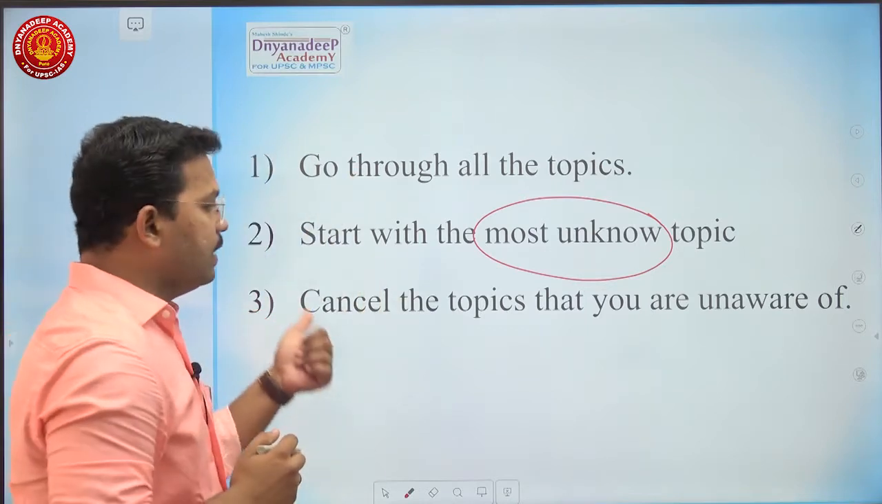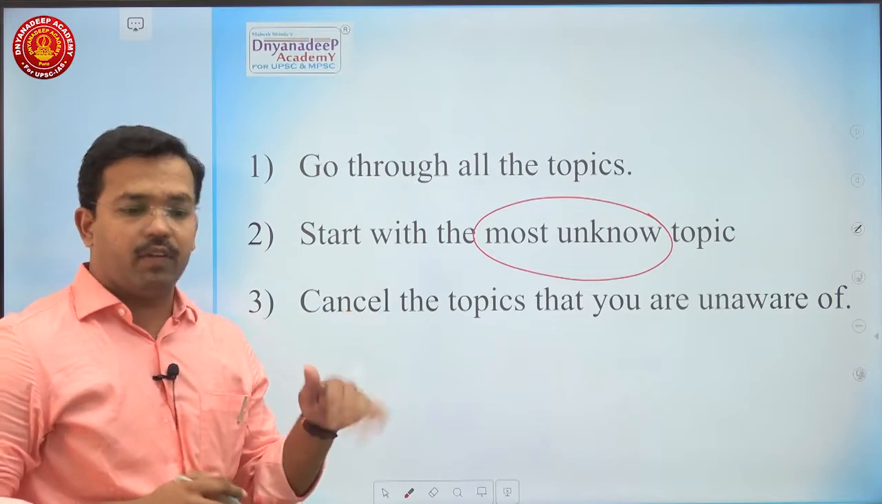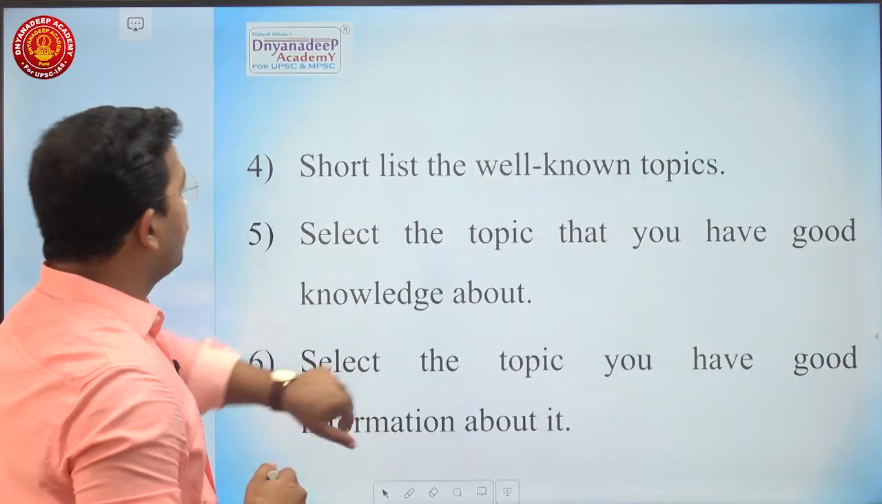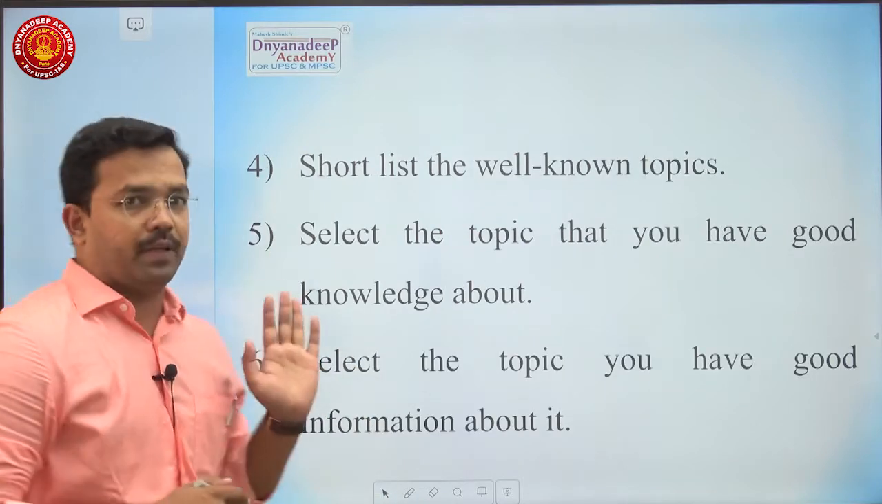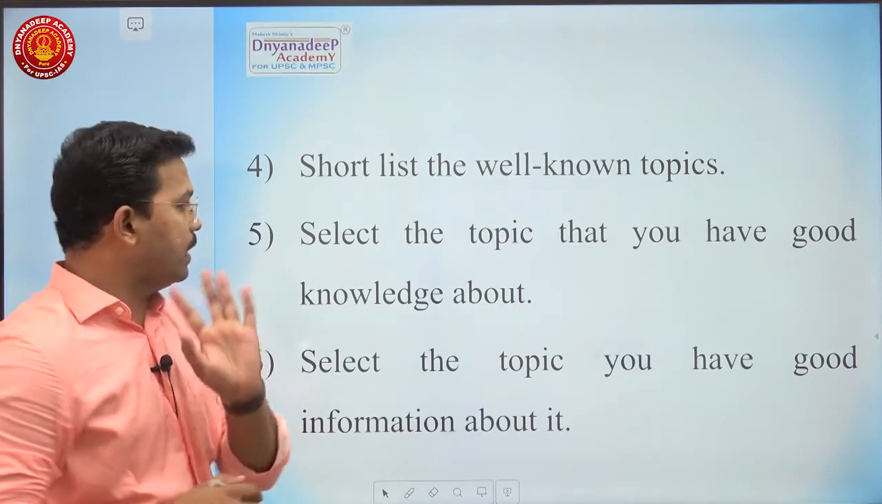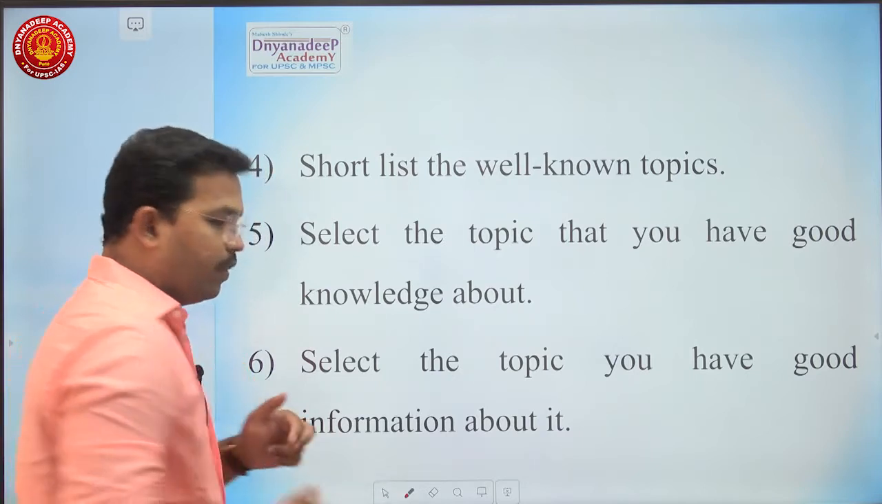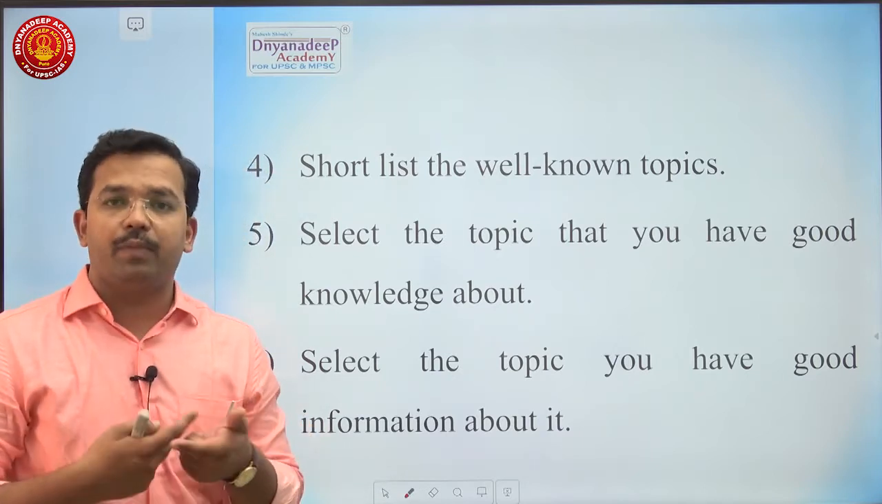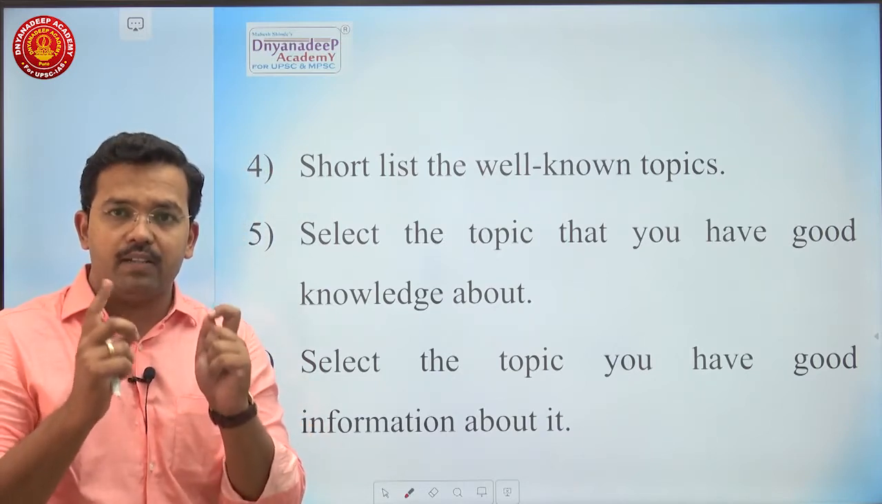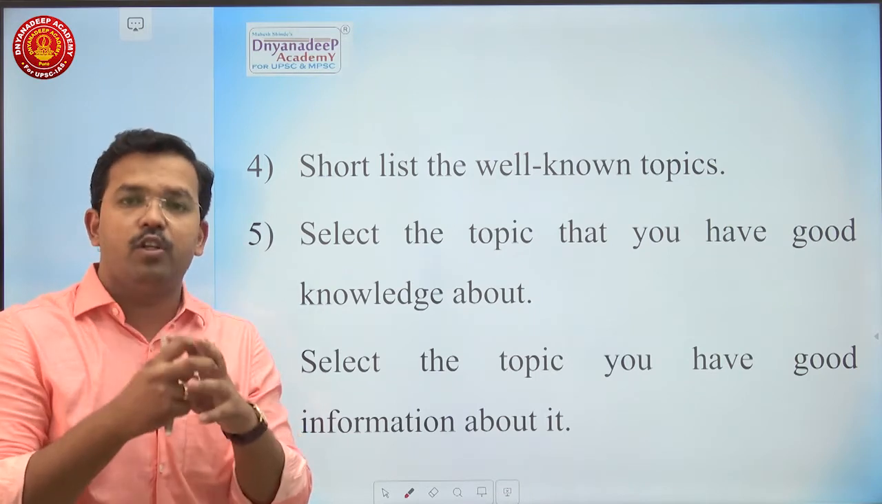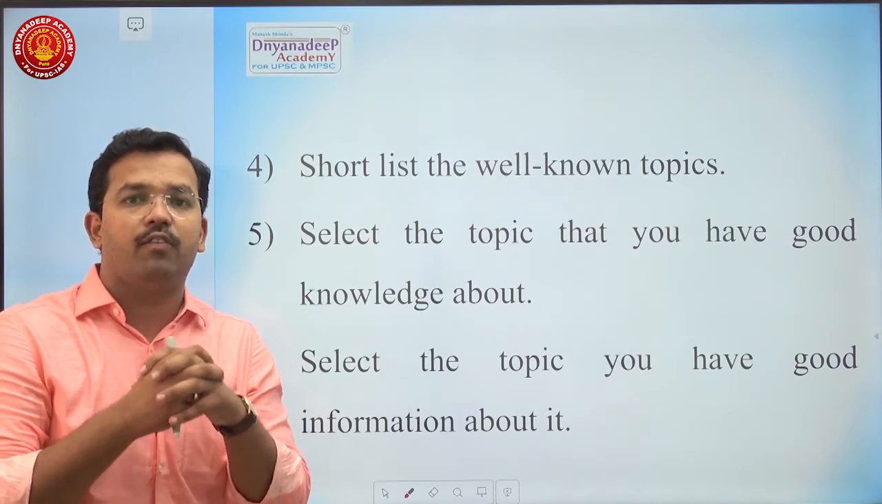Right? Now, cancel the topics that you are completely unaware of. Then, what you have to do? You have to shortlist the well-known topics on which you feel you can write a very good essay. Then select the topic that you have good knowledge about. Now, when you are going to select a topic, you have to keep certain factors in mind, and these factors should be the guiding criteria for selection of topic.